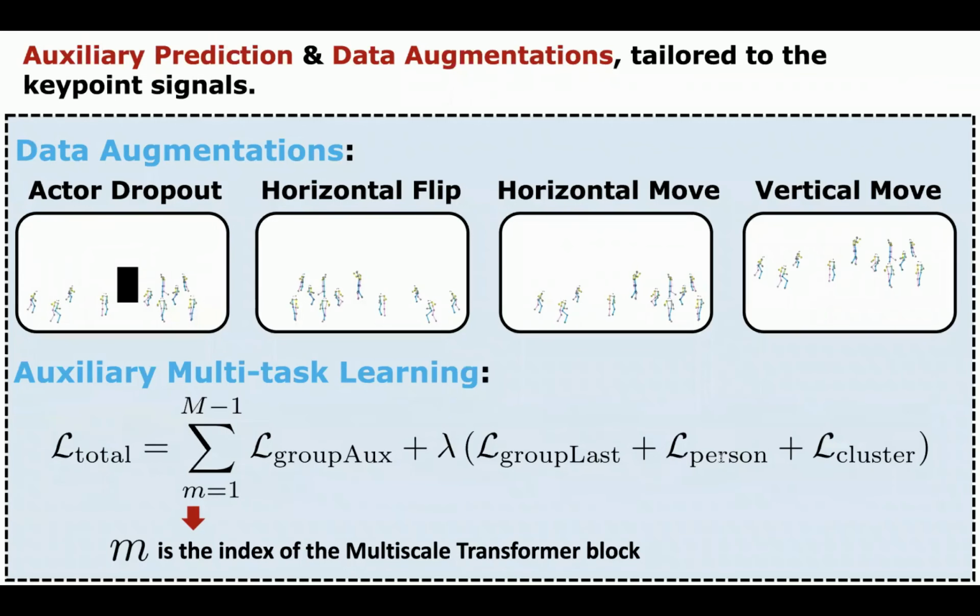Finally, we use auxiliary prediction at each scale and data augmentations like actor dropout to aid training. These techniques are tailored to the keypoint signals and can benefit other tasks.